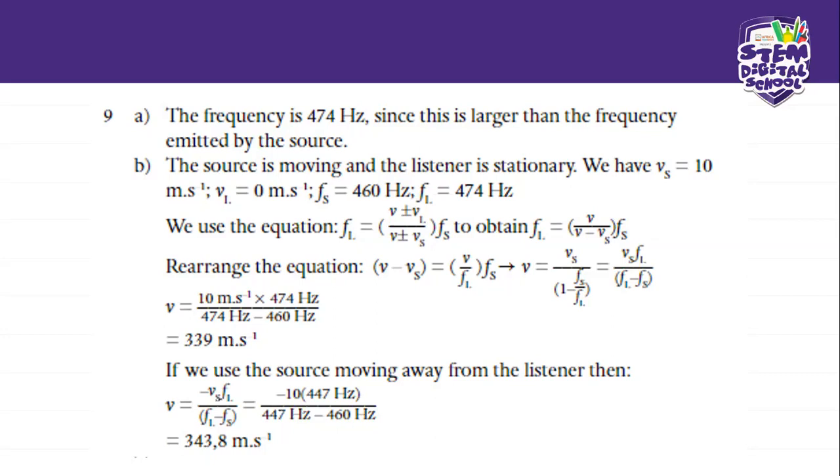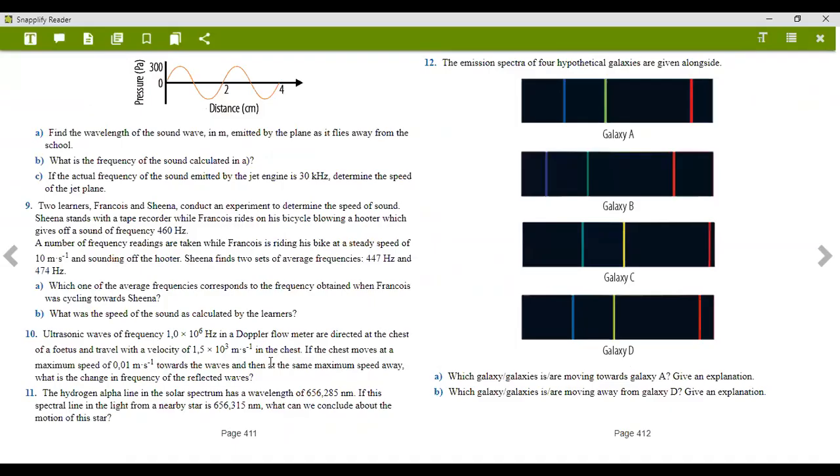So that's how it works. Then let's move to number 10. Number 10 says to us, okay, what is the speed of sound as calculated? So you see here, like I said, this was what they were trying to prove. We're trying to prove what is the speed of sound.